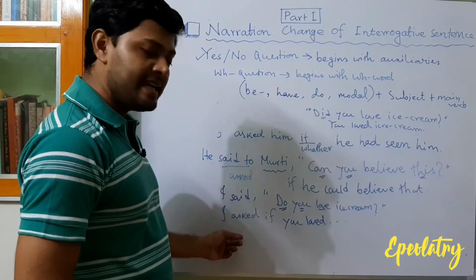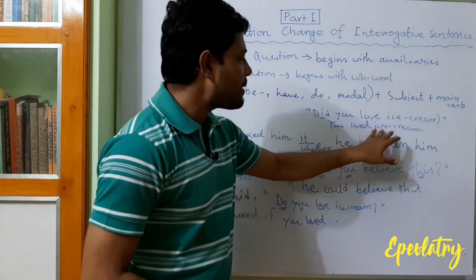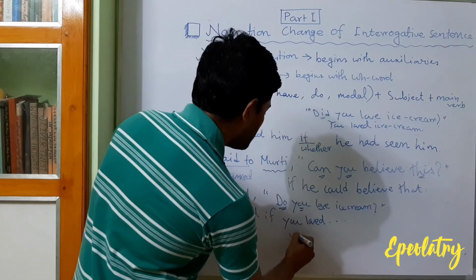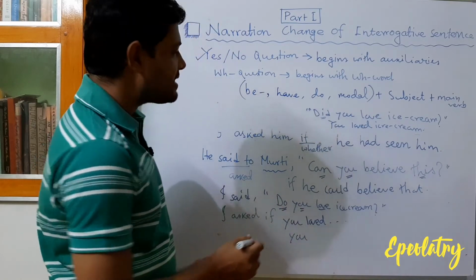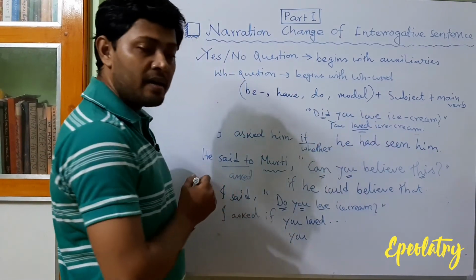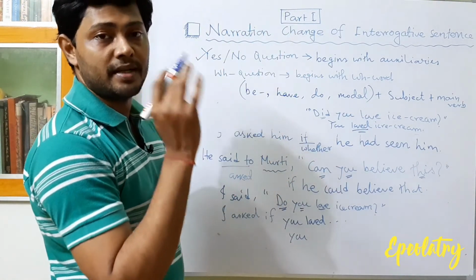So "I said" will be "I asked", then the linker "if" will come, and we know that "you loved ice cream" is in the past indefinite, so first the subject will be "you", there will be no change. Then "loved", past indefinite. The reporting verb is in the past tense, so past indefinite will become past perfect.